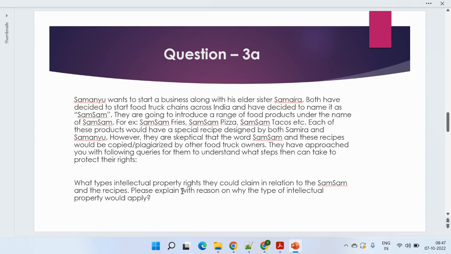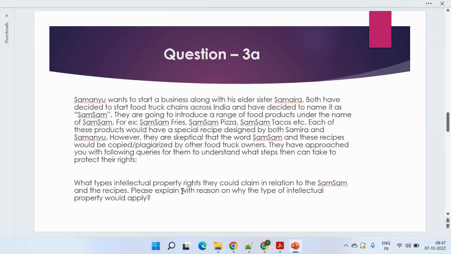So the question is a little bit tricky one. You need to explain about IPR, and you need to make sure which IPR or which section will be the best fit in this case of Samsam. Firstly, Samsam is a patent, or you can say it's a trademark which you can opt. You can just get it registered.